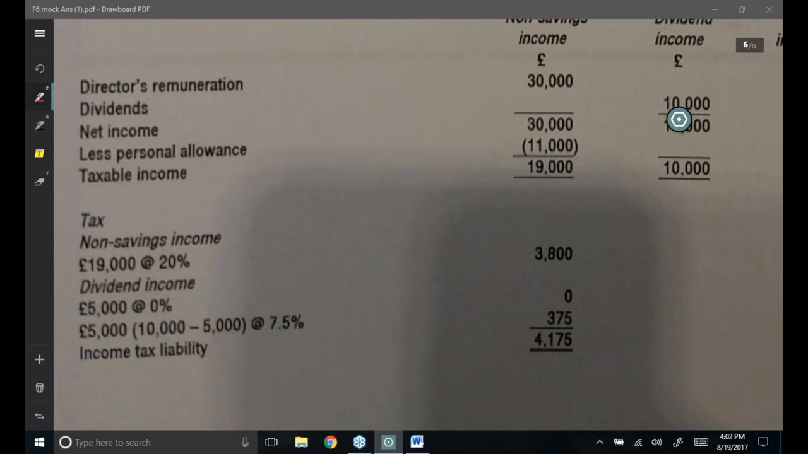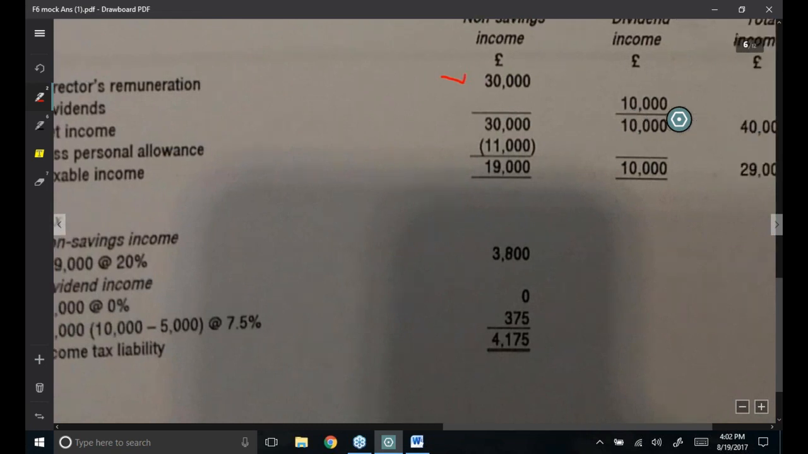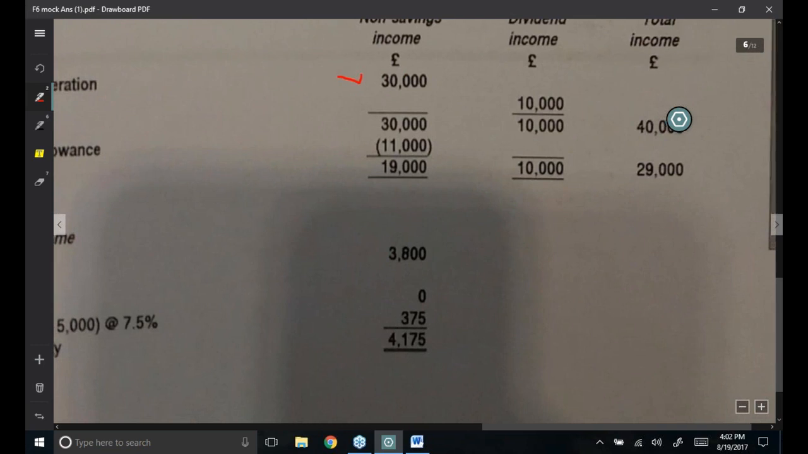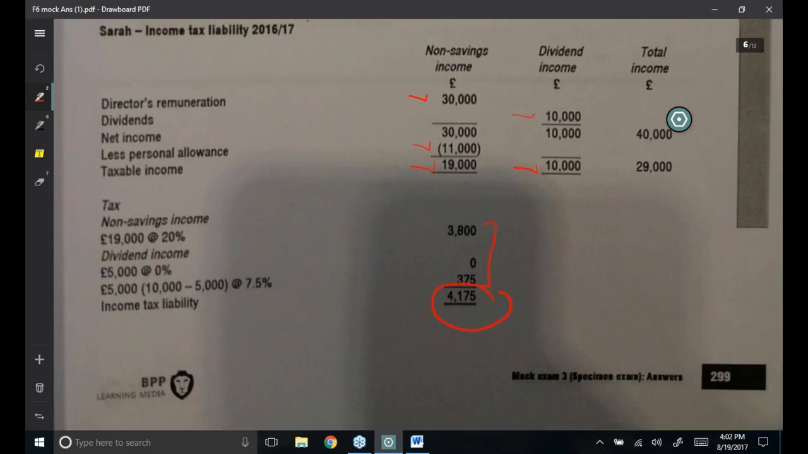As you can see, she is going to get a director remuneration of 30,000 plus a dividend of 10,000. Afterwards, of course, you need to deduct her personal allowance. The taxable amount will be 19,000 for non-savings and 10,000 for dividends, over which income tax rates are imposed. As a result, her tax liability has become £4,175.